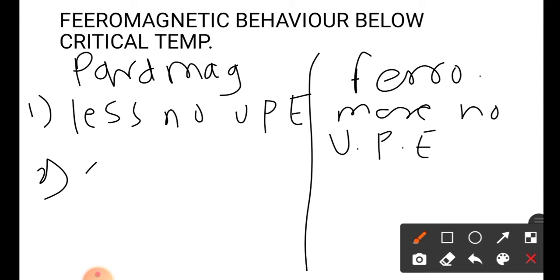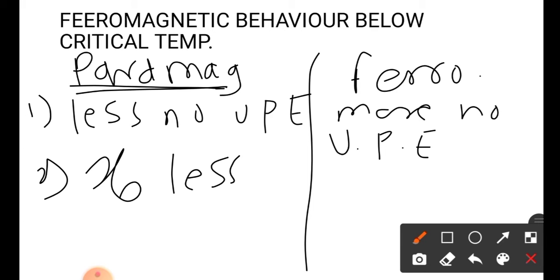The second difference is that magnetic susceptibility is less in paramagnetic material. In ferromagnetic material, magnetic susceptibility is more. The third difference is, suppose we keep a paramagnetic material in an external magnetic field.